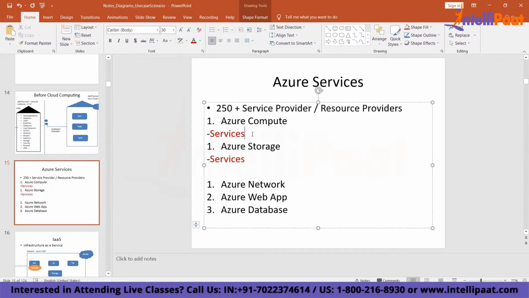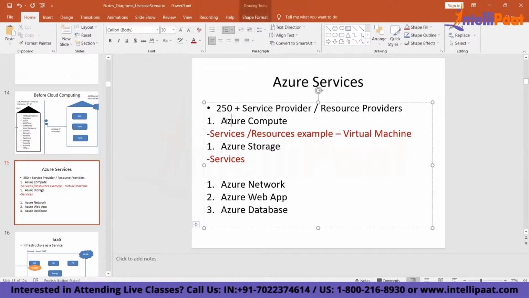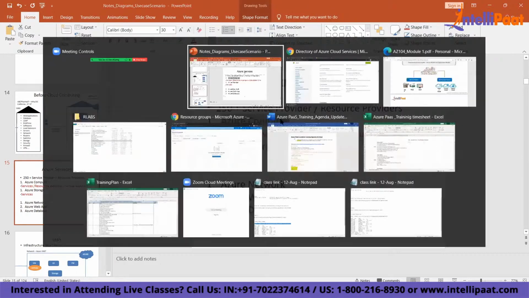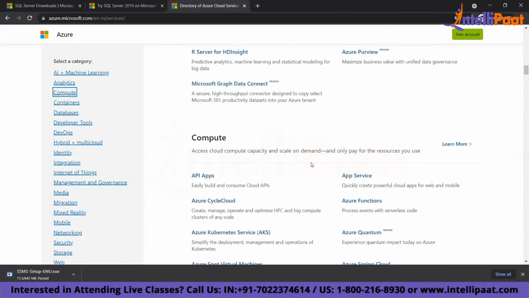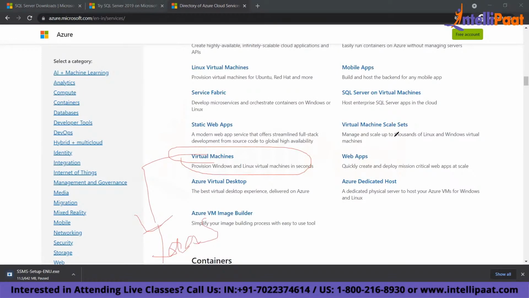Or you can call them resources. Example is a virtual machine. APIs. Exactly. Understood, right? So these are different. So where does compute belong? Some part of compute can be in IaaS, some part can be in PaaS, right? So if you go to compute, a virtual machine belongs to infrastructure, but a website belongs to platform.